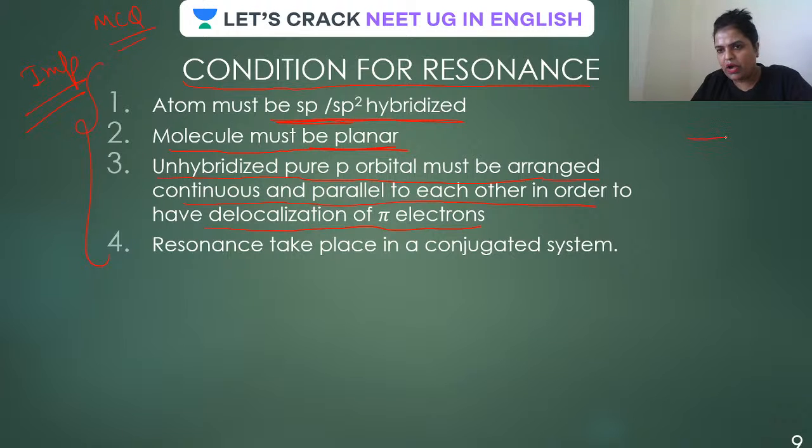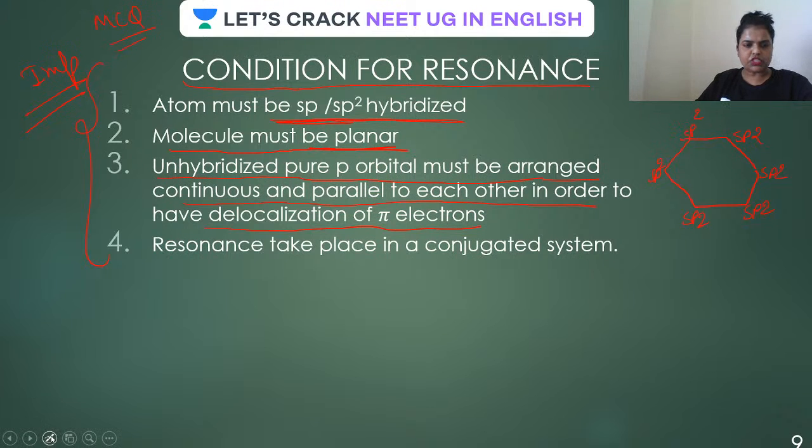Just now you had seen this benzene, where all carbons in benzene are sp2 hybridized, where each sp2 orbital is making 3 sigma bonds.